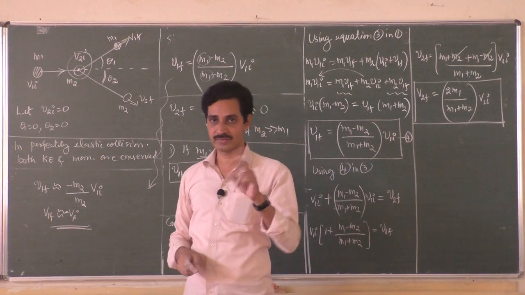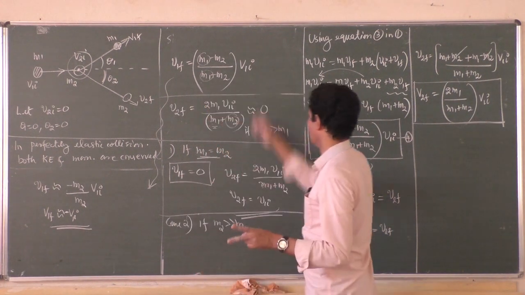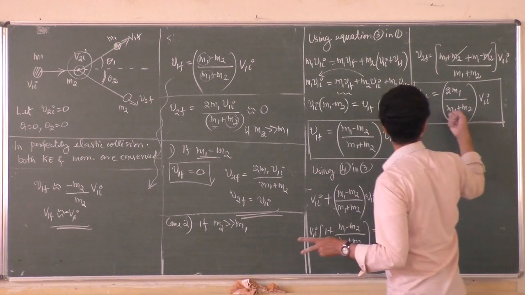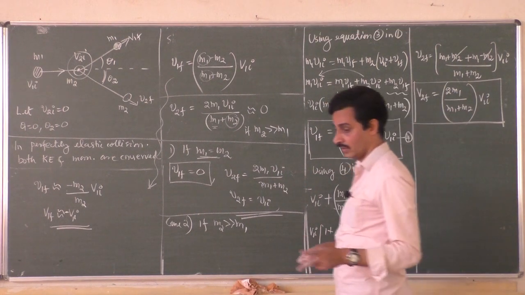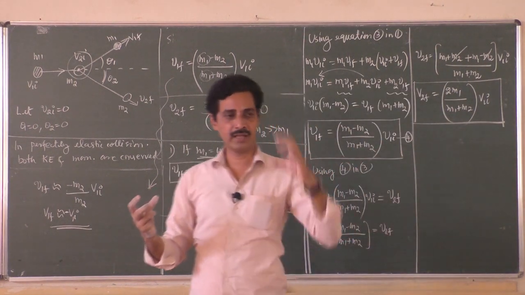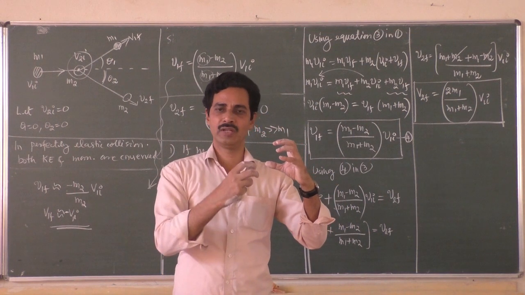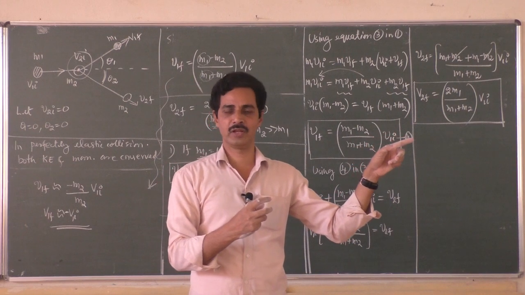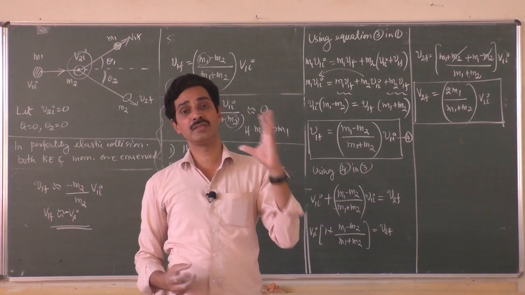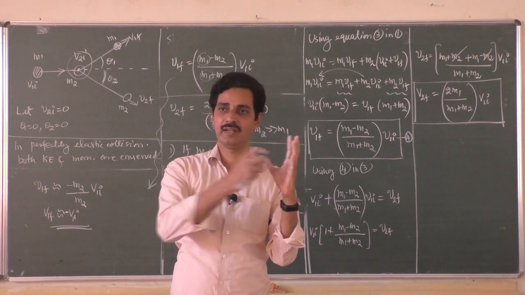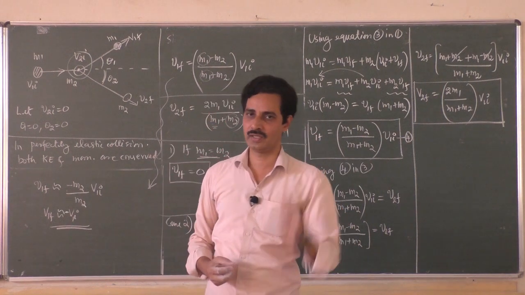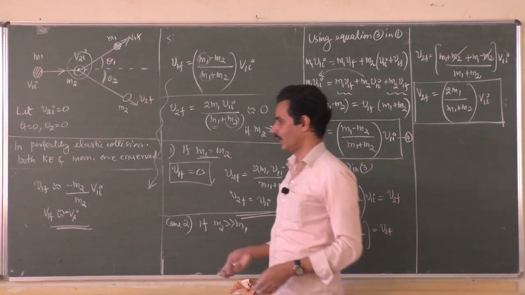So these two conclusions can be drawn from these two equations, the equation here and the equation this one. If the masses are equal and the second object is at rest, if the first object hits the second object, the first one will come to rest, and the second one will move with the same velocity forward. And if the second object is very heavy and at rest, the first object will return back and the second object will be at rest only, and it doesn't move. So these are the two conclusions.